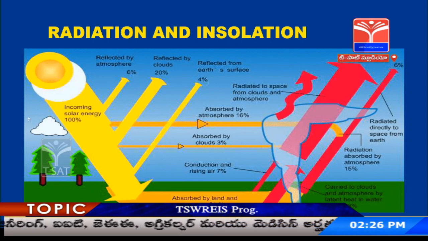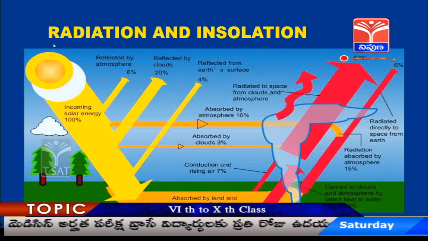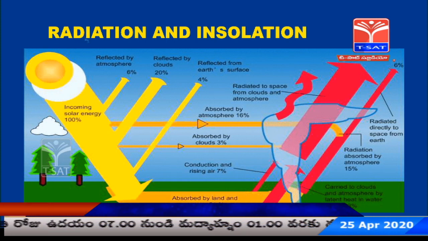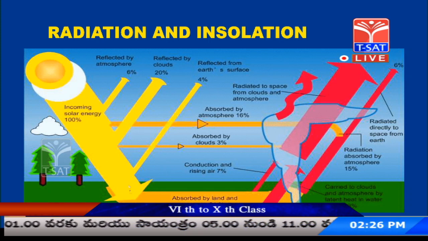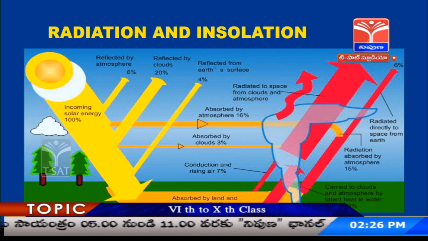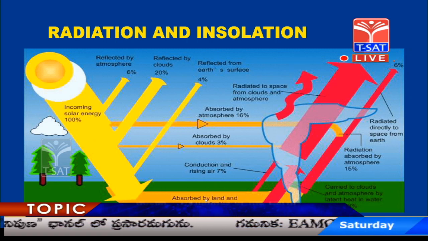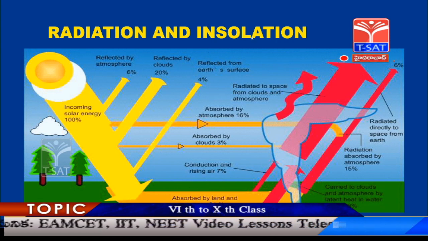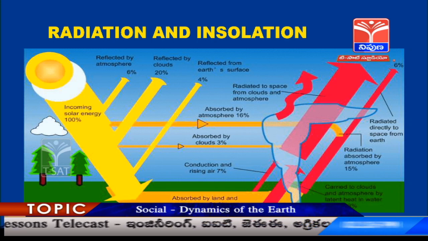The sun is the ultimate source of energy, and when the sun's energy reaches the earth, after getting filtered in the atmosphere by the clouds and trapped by the atmospheric layers, only 51% of the sun's energy reaches the earth and is absorbed by it. This solar energy absorbed by the earth is named insolation.